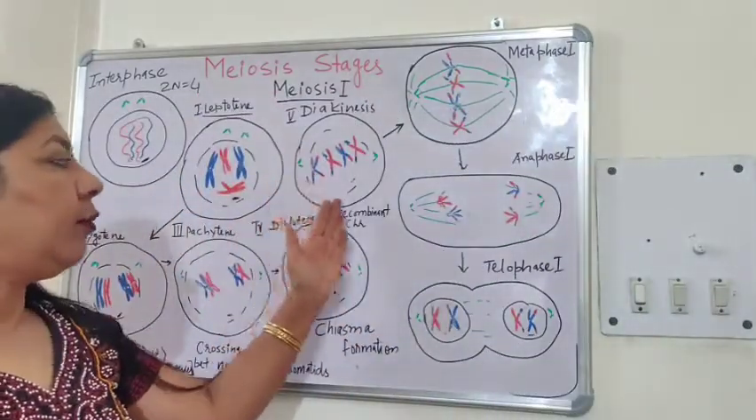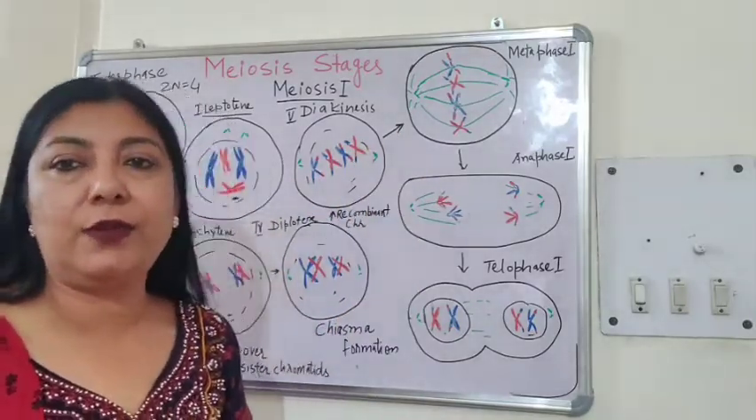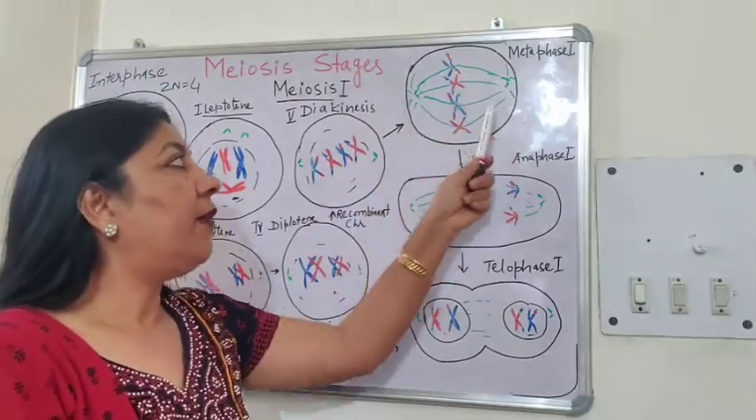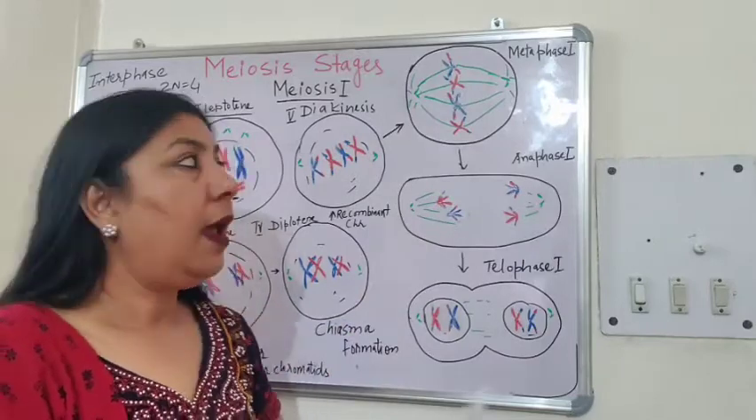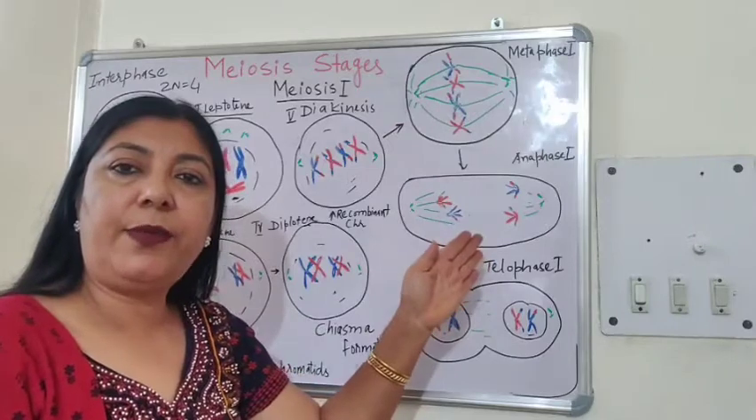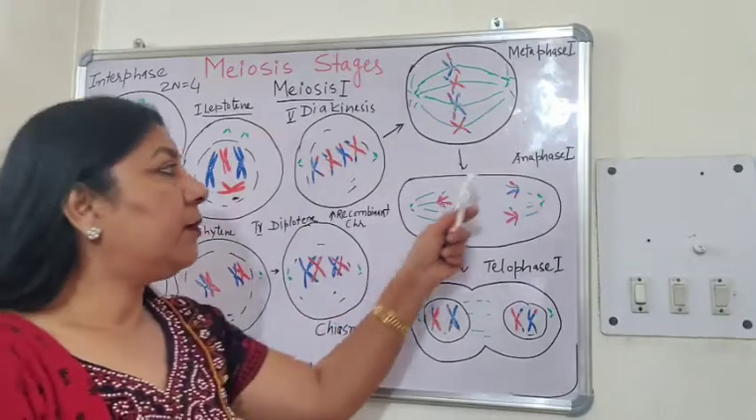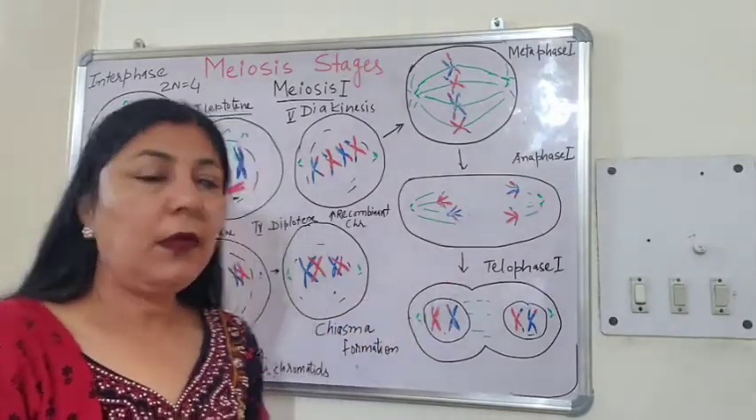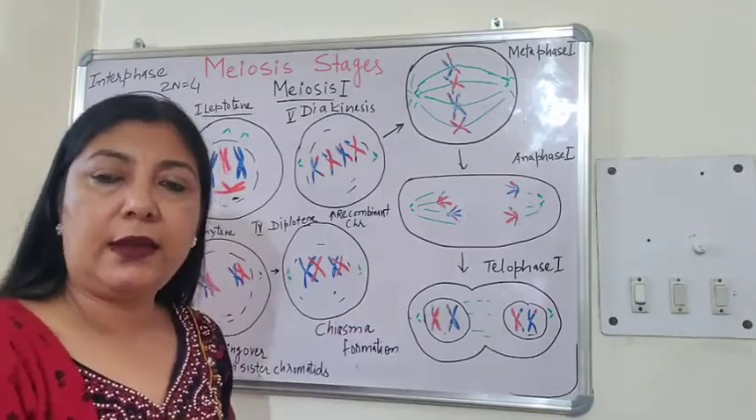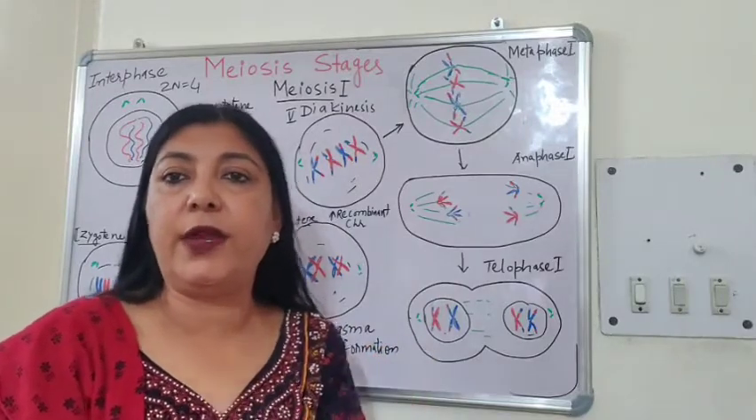So, after prophase 1, the cell will now enter into metaphase 1. In metaphase 1, what's happening? You can see the spindle fibers are formed and all the chromosomes are lying at the metaphasic plate or equatorial plate. Okay. Now comes anaphase. Anaphase, again, there is stretching of the cell. Anaphase 1 is actually the phase where reduction begins.